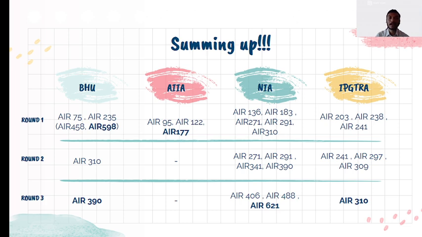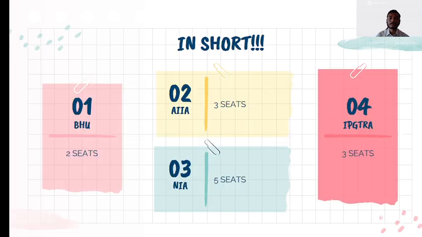So this was about the cutoff analysis and till what rank, according to the central universities, the seats got allotted under EWS category. In short, BHU has 2 seats, All India Institute of Ayurveda has 3 seats, NIA has 5 seats and IPGTRA has 3 seats reserved under EWS category.